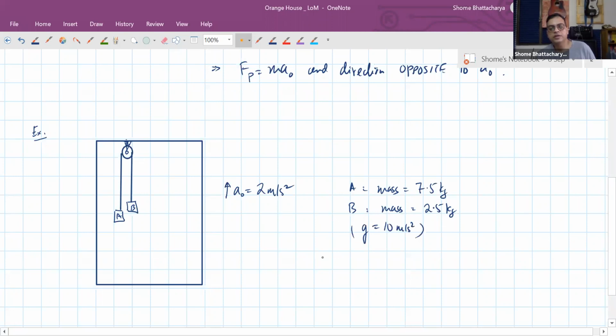So now we want to find the tension in the thread and we want to find the accelerations of the blocks A and B.